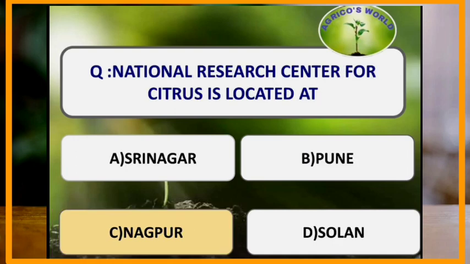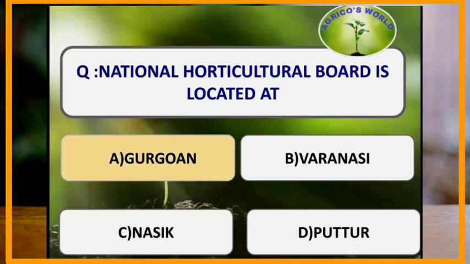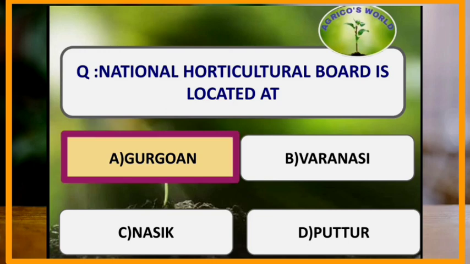National Research Center for Citrus is located at? The NRC for citrus is located at Nagpur. National Horticultural Board is located at which of the following place? National Horticultural Board is located at Gurgaon.